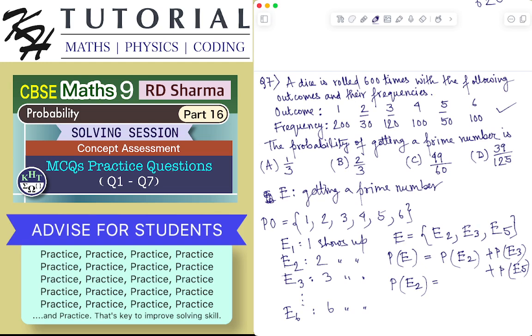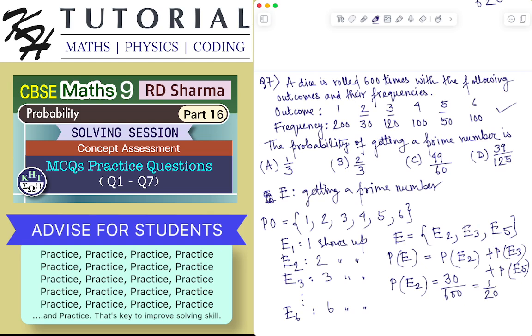Out of the 600 times, 2 is showing up 30 times. So the empirical probability of the event E2 will be 30 by 600, which is 1 by 20.